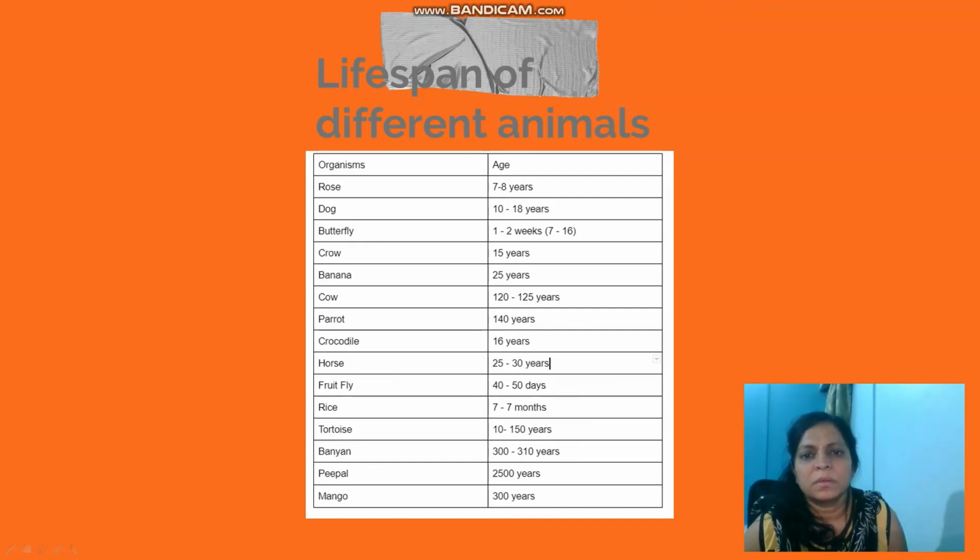So rose 7 to 8 years, dog 10 to 18 years, butterfly 1 to 2 weeks, that is 7 days to 16 days, crow 15 years, banana plant 25 years, cow 120 to 125 years, parrot 140 years, crocodile 16 years, horse 25 to 30 years, fruit fly 40 to 50 days only, rice 7 months, tortoise 100 to 150 years, banyan 300 to 310 years, peepal tree 2500 years, highest amongst the list, and mango 300 years.